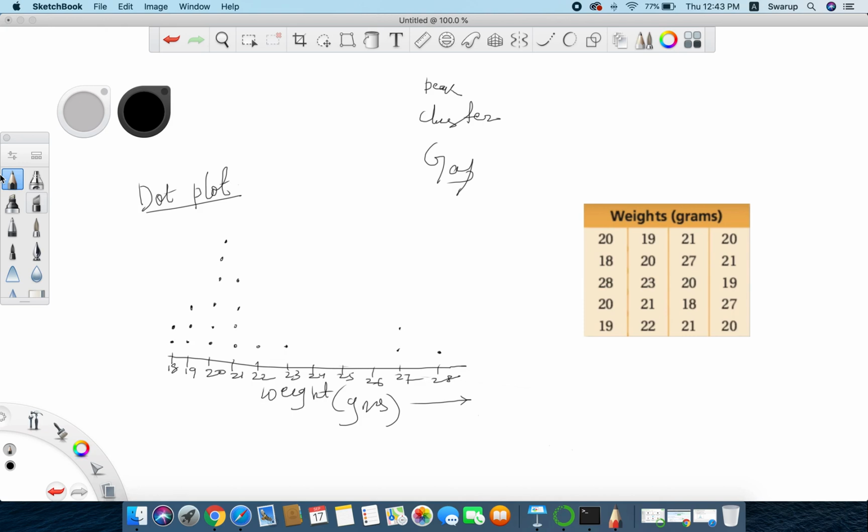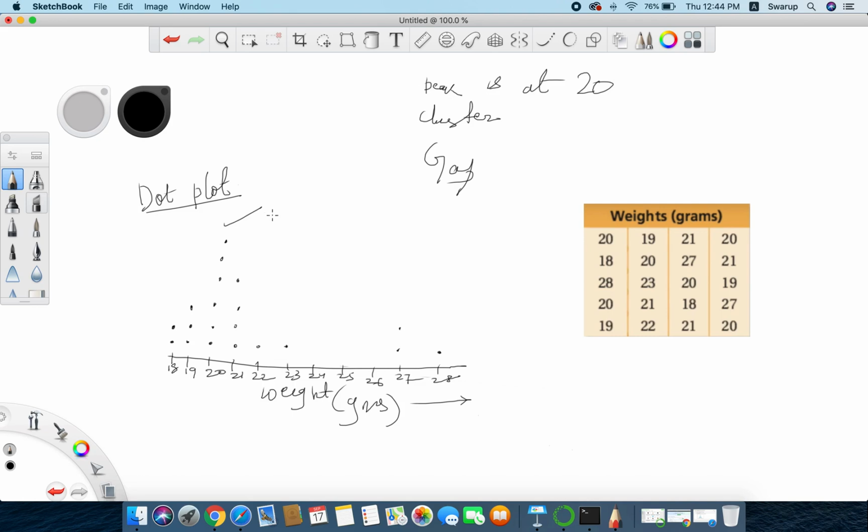Now the first thing is to find out the peak. We have to answer if there is any peak within the data. Looking at this graph, there is a peak at 20, so I'll write it down here: peak is at 20. What does the peak tell us? The peak tells us the most frequent observation within the data set. So we can say that the most frequent weight of the mouse is 20. That's what the peak tells us.